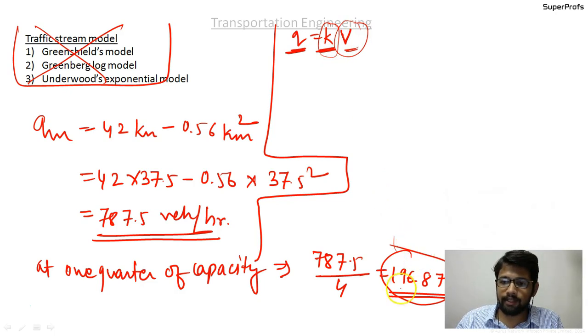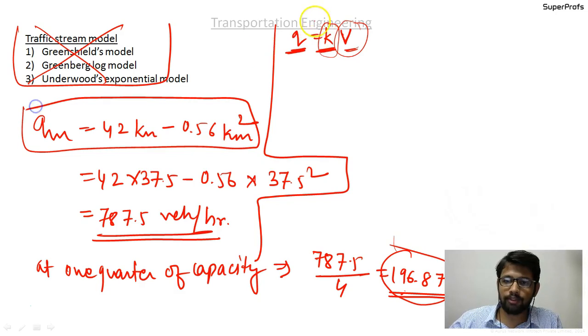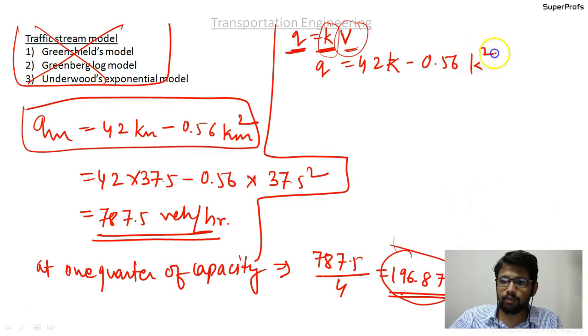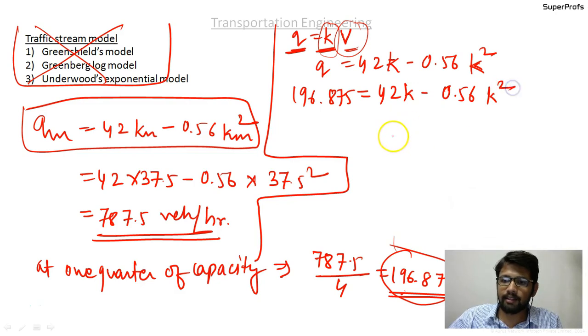This equation is valid, the general equation, that is q equal to 42k minus 0.56 k square. So we will substitute the value back: q equal to 196.875 equals 42k minus 0.56 k square, and the k value comes out, k1 comes out to be 5 vehicles per some distance.